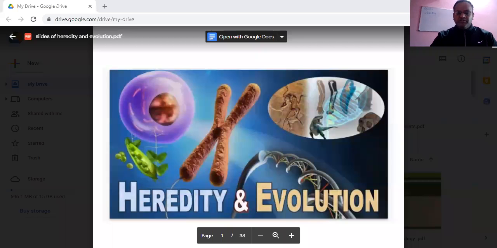Today we will be rediscussing the chapter Heredity and Evolution. We will start today's class with heredity. Already we have completed this chapter, but I told you that all the chapters of term 2 we will be revising again. We have completed the rediscussion of how do organisms reproduce, and our environment, and we are continuing with our third chapter of term 2, that is heredity and evolution.